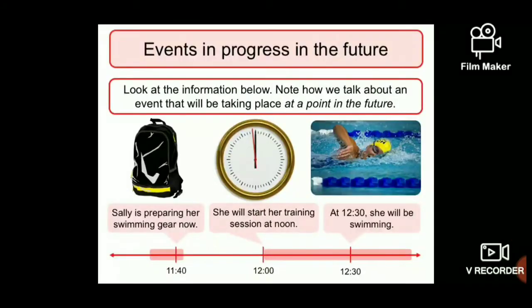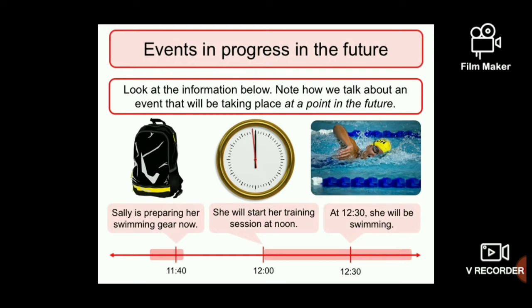And my dear students and my dear friends, see here three differences. Now, I'm going to teach you the difference between present continuous tense and future continuous tense. So here you can see the difference, and also you can see the difference for simple future tense.